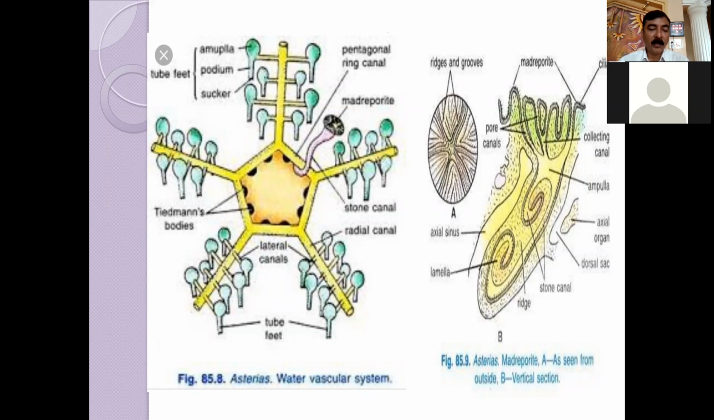The water vascular system of Asterias consists of the following parts. First is the madreporite. Magnified, you can see the front view of the madreporite, and this is a lateral view. At the top end, you will get 250 pores. These are the pores, and these are the pore canals, which open into the ampulla.